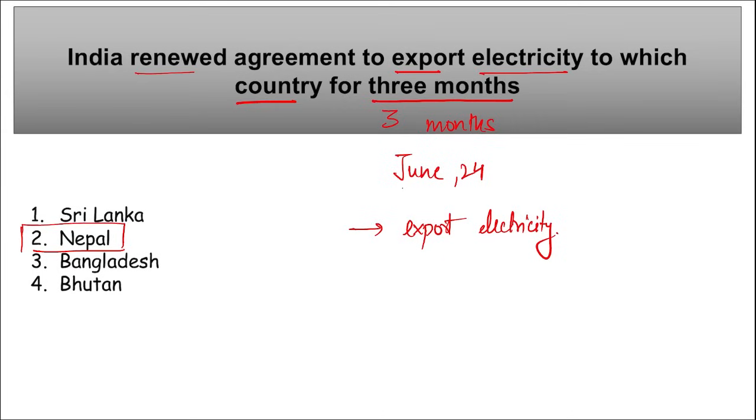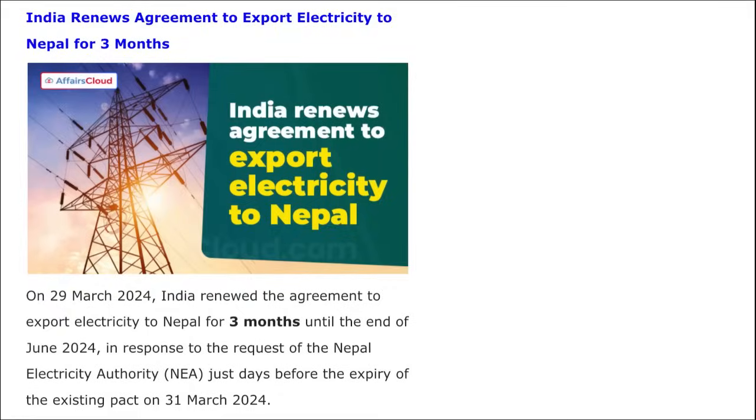It was till June 2024, and it was on the request of Nepal Electricity Authority, right? Just before the expiry of their agreement for the India's electricity that was ending on 31st of March, correct? And now this agreement has been extended till June 2024, correct?